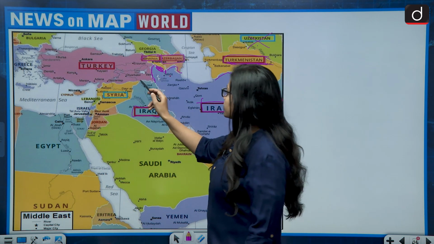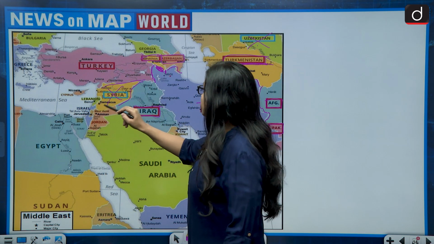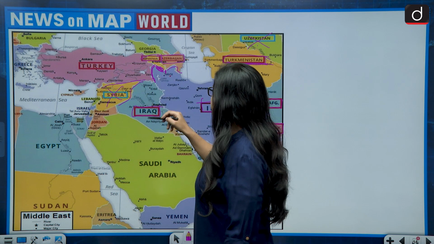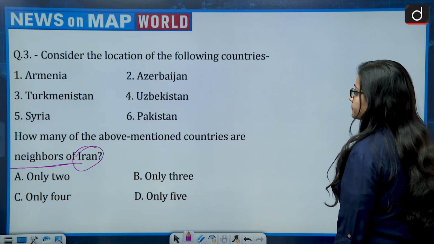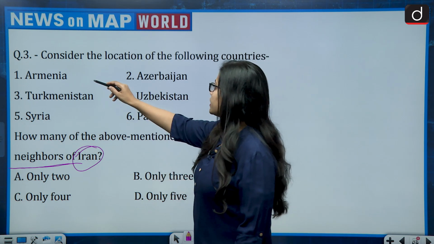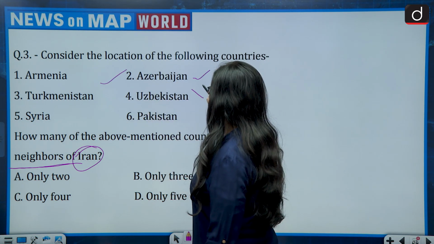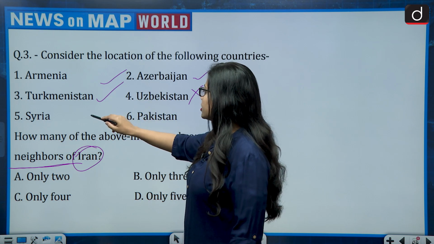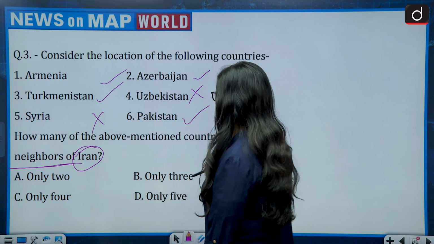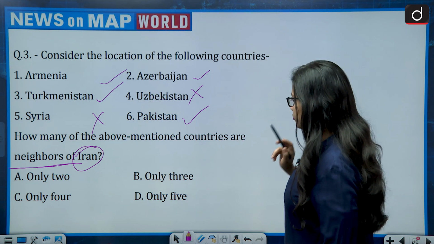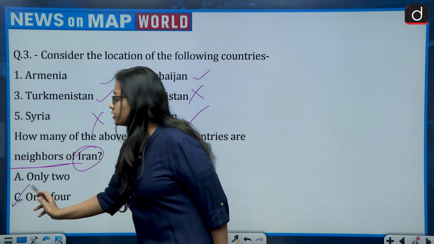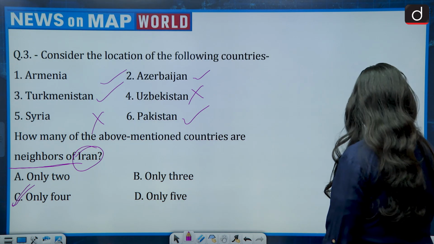And then Syria, it does not share its border, as the border is covered with Turkey and Iraq. So let's see. Neighbors of Iran, Armenia, yes. Azerbaijan, yes. Uzbekistan, no. Turkmenistan, yes. Syria, no. Pakistan, yes. How many are correct? 1, 2, 3, 4. So the correct answer would be option C, that is only 4. Next question.